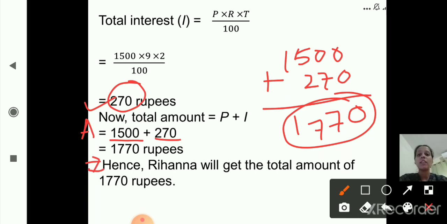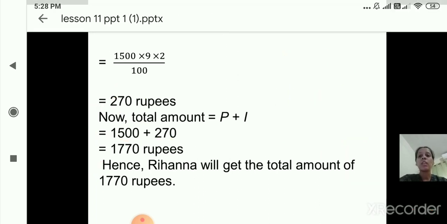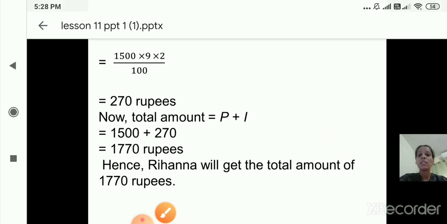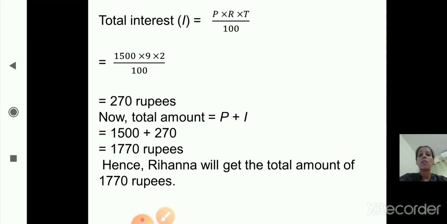I hope you are clear with this sum. So for this we need to learn two formulas. The first formula is to find out total interest. What is the formula to find out total interest? Total interest is equal to P into R into T upon 100, where P is principal, R is rate of interest and T is time in years. Okay. And the second formula is amount. What is the formula to find out amount? Amount is equal to principal plus interest.